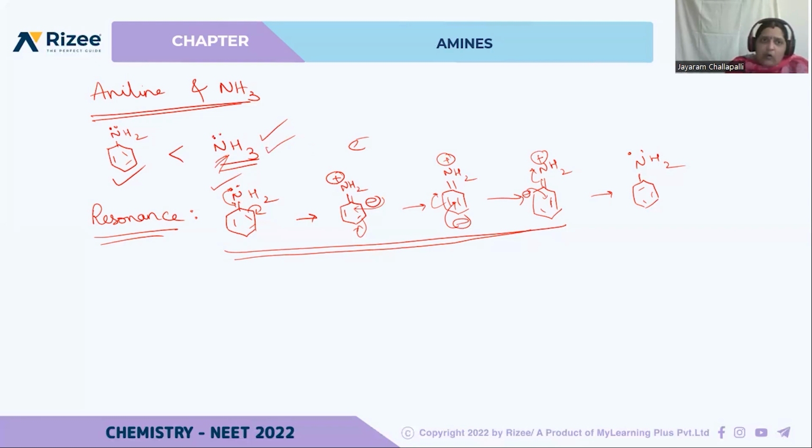So here, lone pair of electrons are very free. So nitrogen easily can donate the lone pair of electrons to some other species. So basing on this resonance structure also, we can say that aromatic amines are less basic when compared to ammonia.